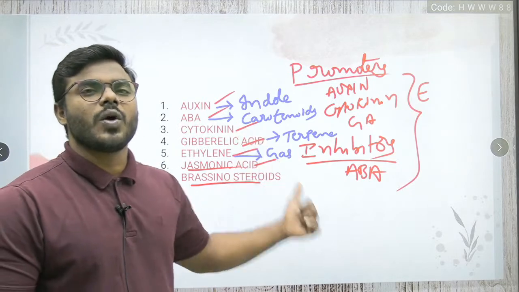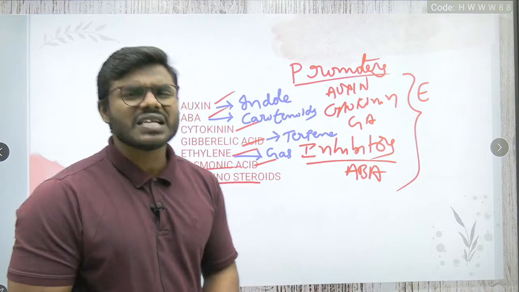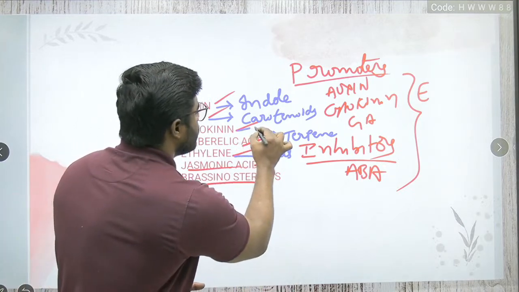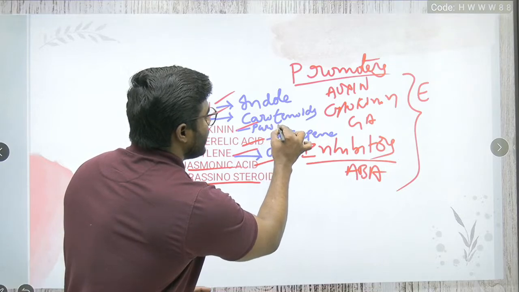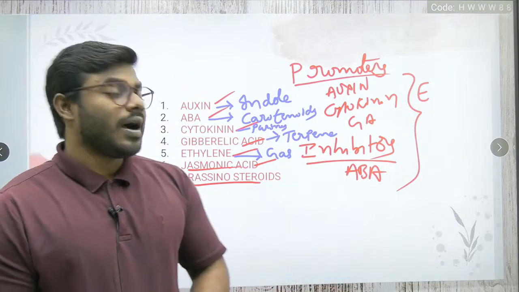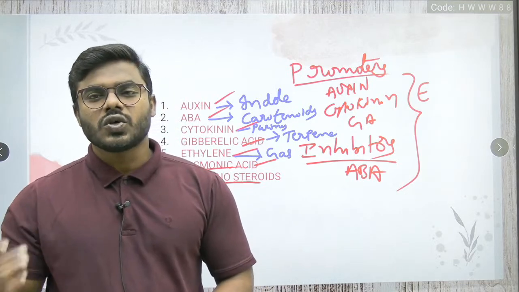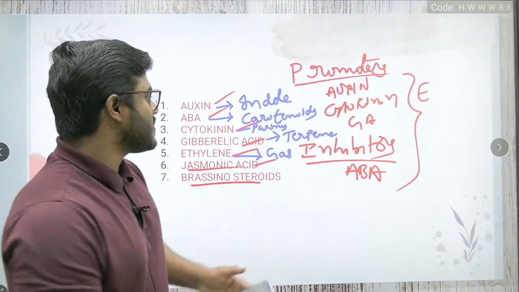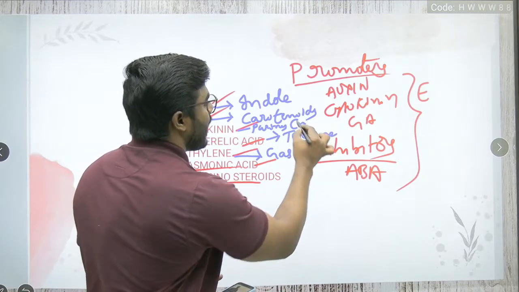And what about this particular hormone cytokinin? Cytokinin is exclusively derived from purines. Especially which purine? There is adenine, and there is guanine. Friends, cytokinin is exclusively derived from adenine.